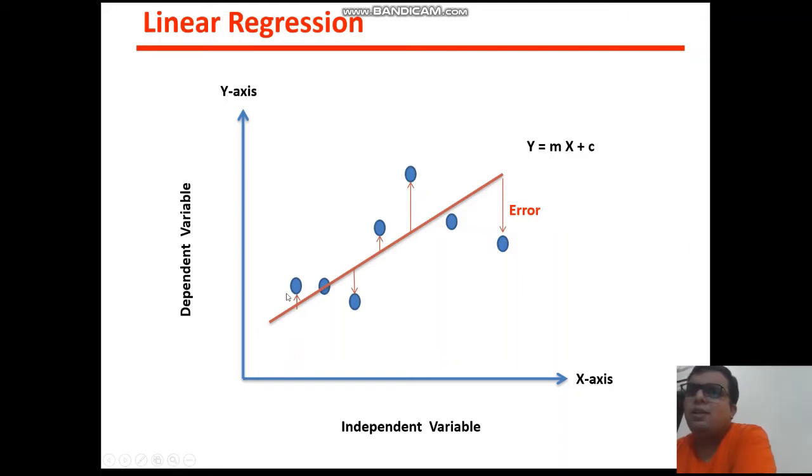So your target, or your aim, is to draw this line with a minimum error rate. What is meant by minimum error? If you add up all these errors, you get the minimum possible error. You can draw this line here also, but in that case your error is maximum, and you will find a very huge error. So you need to draw this line in such a way that your error is very less. You have a mathematical approach also, so you can find m and then draw this line.